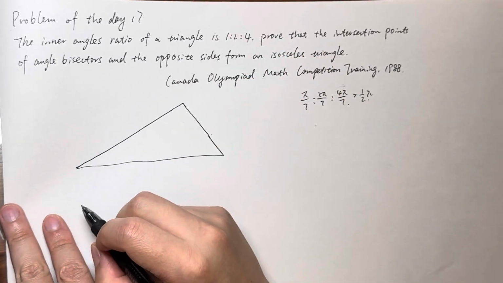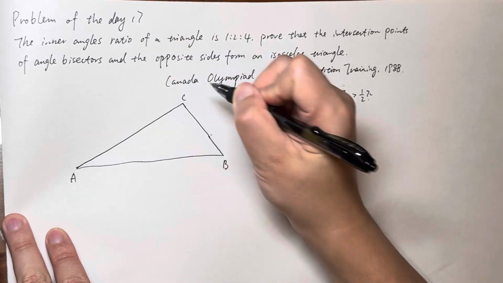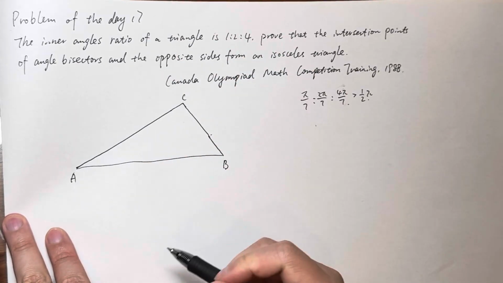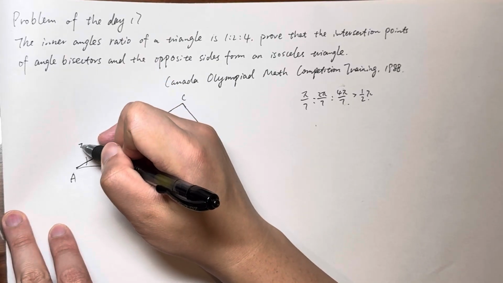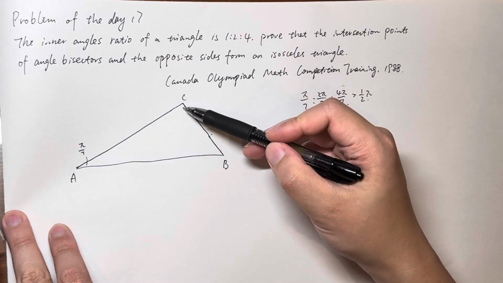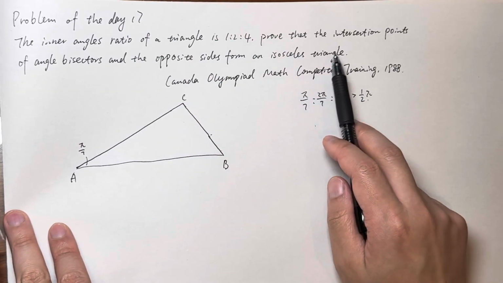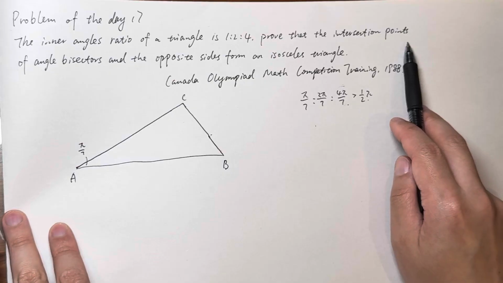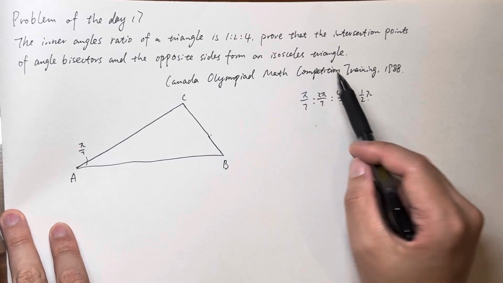Okay, then we can give the names A, B, C here. This one is pi by 7, this one is 2 pi by 7, and this one is 4 pi by 7, right? And we want to prove that the intersection points of angle bisectors and the opposite sides form an isosceles triangle.